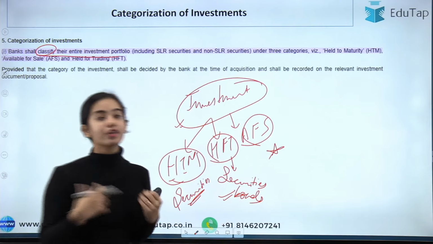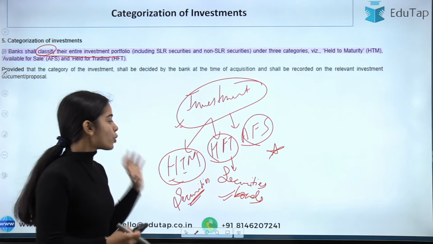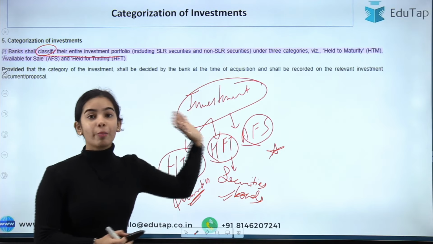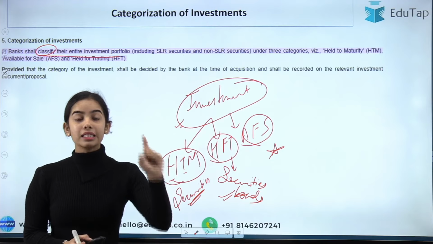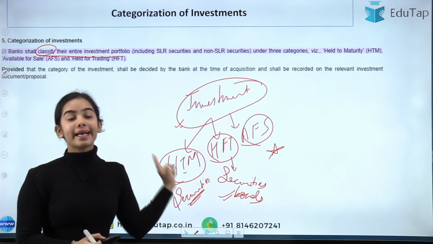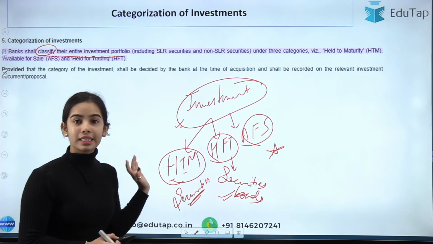These are the other kind of securities that are not kept in the HTM or the HFT. Okay, so I hope you have understood that the investment portfolio of the bank is divided into three categories. The first is HTM, held till maturity. So the securities that are held till maturity by the banks come under this category.